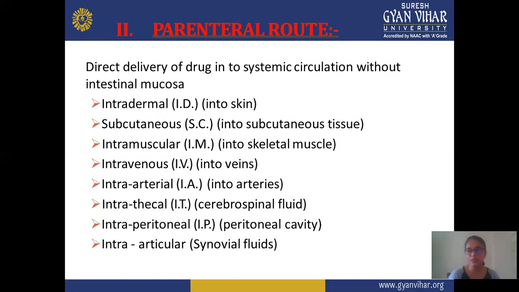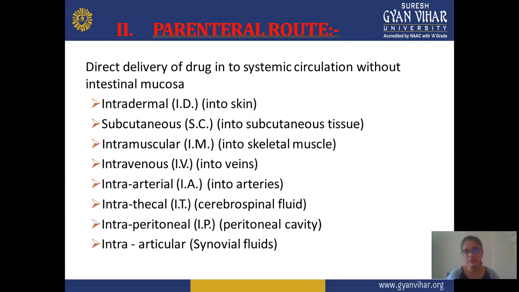Intramuscular is mainly for vaccines or any oily suspension or oil solution that is painful or not easily absorbed. In this route, you apply your drug directly into the skeletal muscle. And next is intravenous. Intravenous is also known as IV, and your drug is applied into the veins. It is the fastest route of all the routes, including the other parenteral routes. So IV is a fast route.